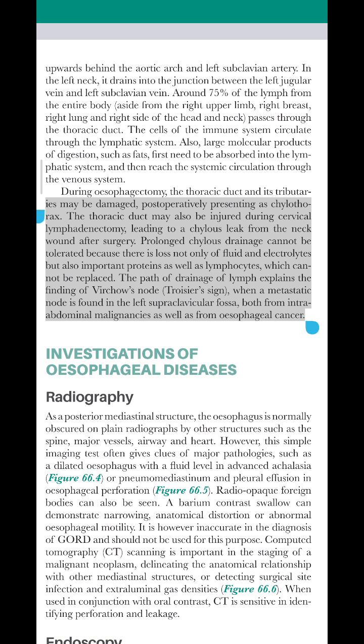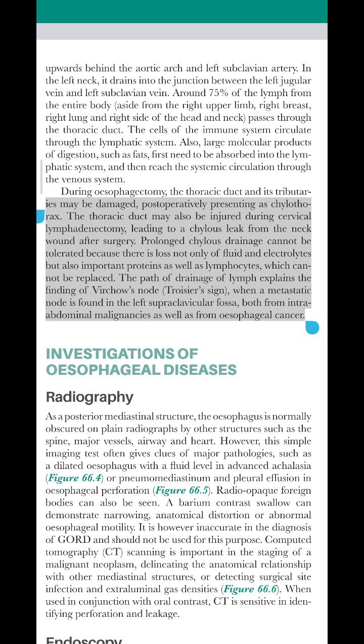The thoracic duct may also be injured during cervical lymphadenectomy, leading to a chylous leak from the neck wound after surgery. Prolonged chylous drainage cannot be tolerated because there is loss not only of fluid and electrolytes but also important proteins as well as lymphocytes, which cannot be replaced.